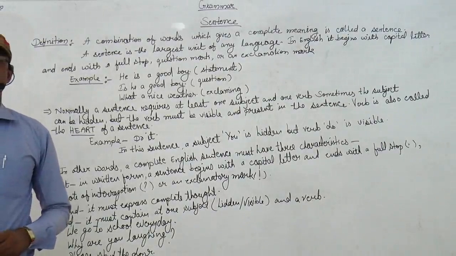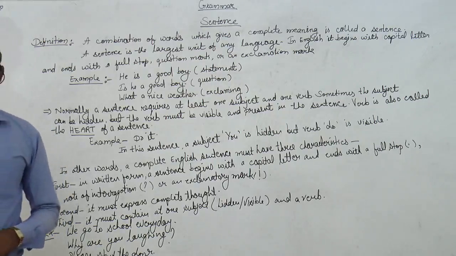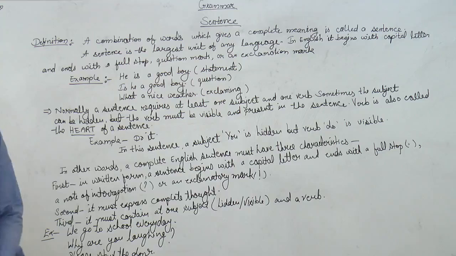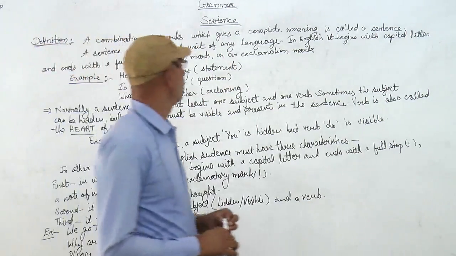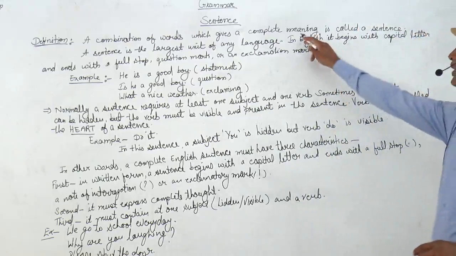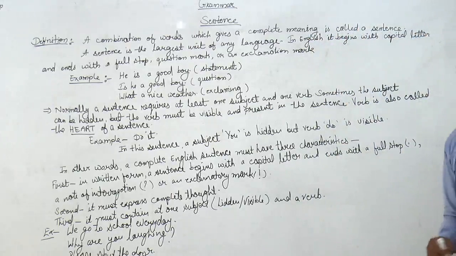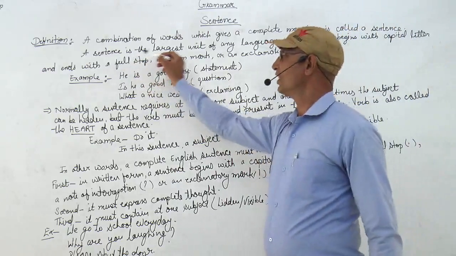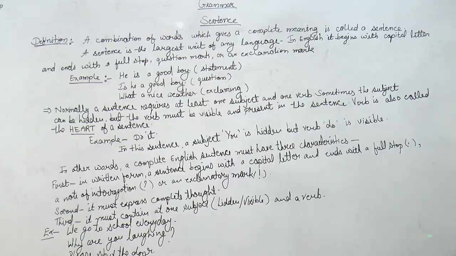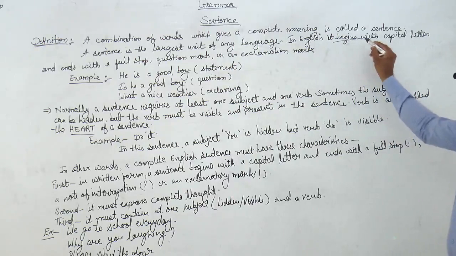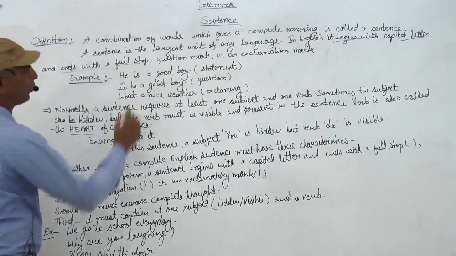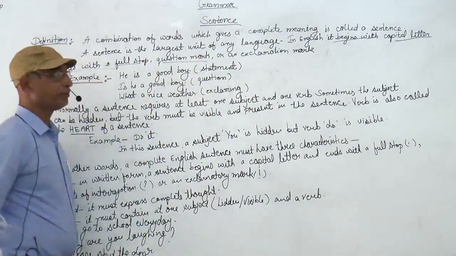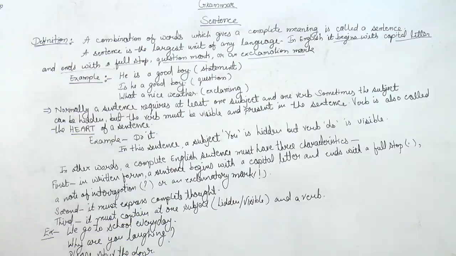Today in our grammar topic we are going to discuss sentences. What is a sentence? First, the definition of a sentence. A combination of words which gives a complete meaning is called a sentence. And a sentence is the largest unit of any language. And in English, it begins with a capital letter and ends with a full stop, question mark, or an exclamation mark.